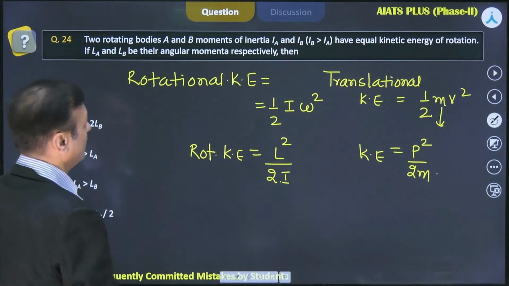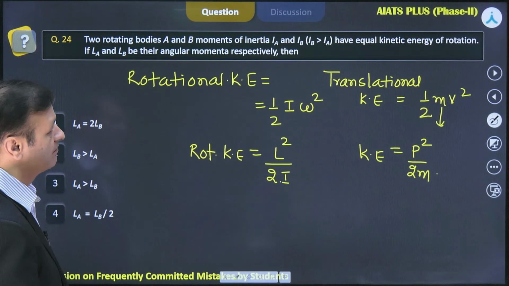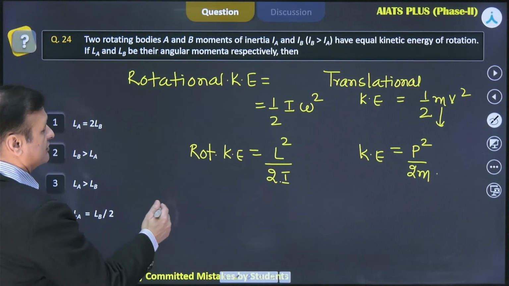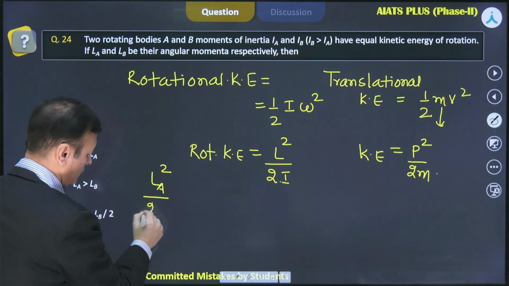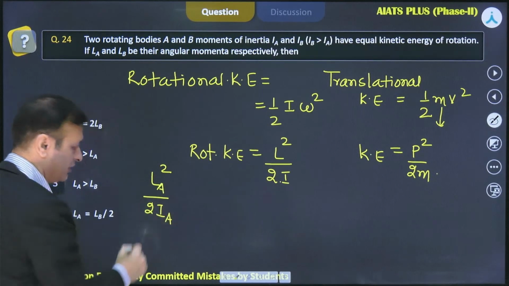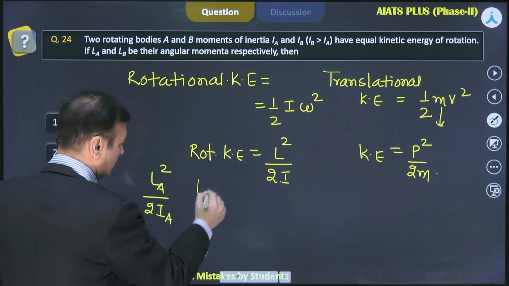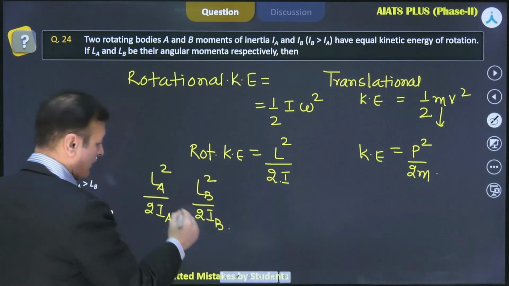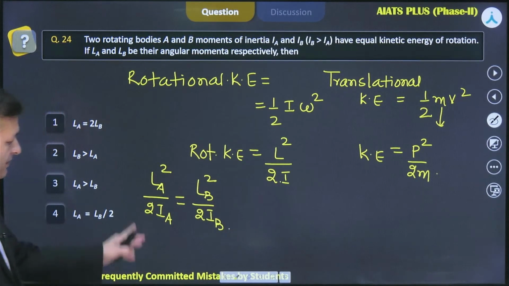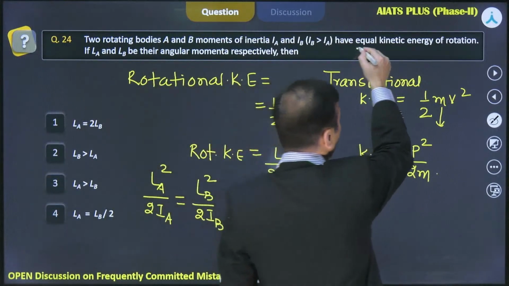It says two rotating bodies A and B of moment of inertia IA and IB have equal kinetic energies. So let's understand for the body A. So this is the rotational kinetic energy for the body A. In the same way, rotational kinetic energy for the body B. And it says these two rotational kinetic energies are the same.